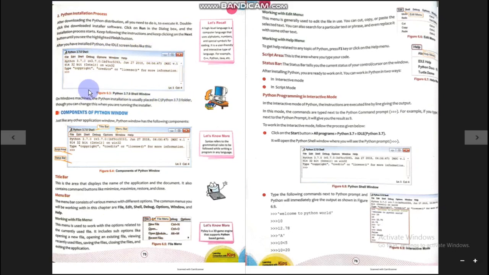This is the shell window. You will get a window which has a title bar, a menu bar and the shell area. The menu bar will contain various menus supporting various commands related to your programming.